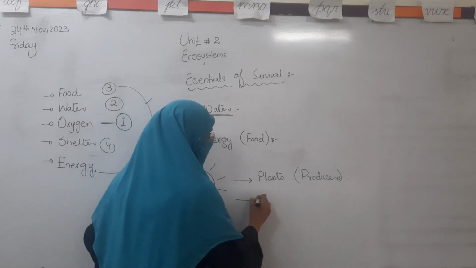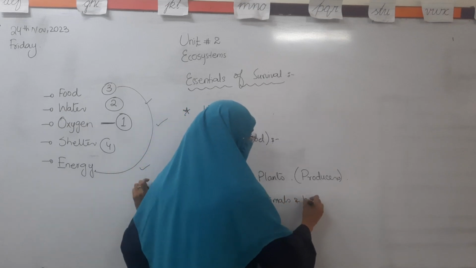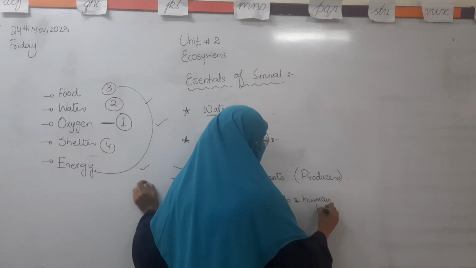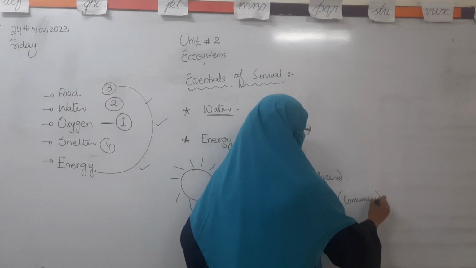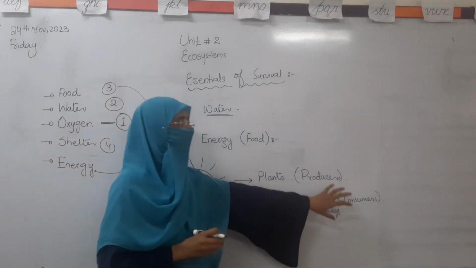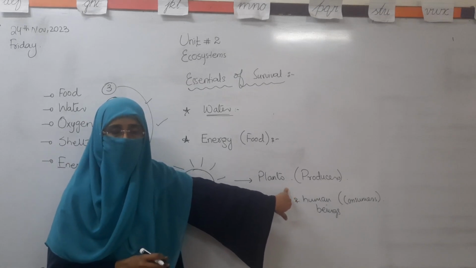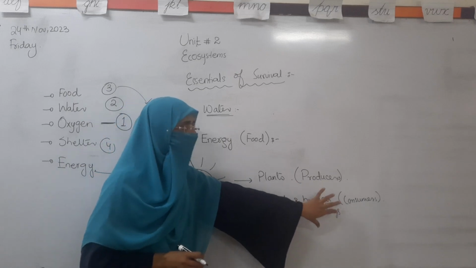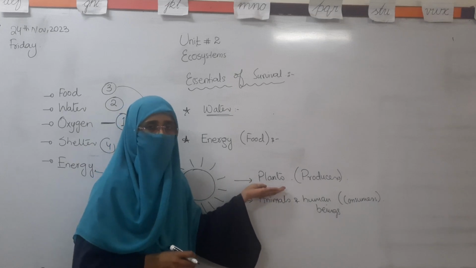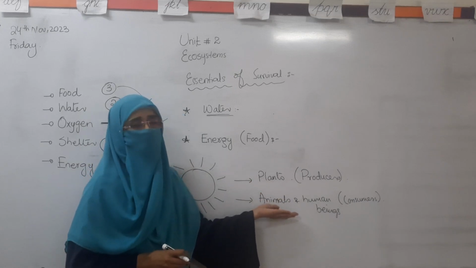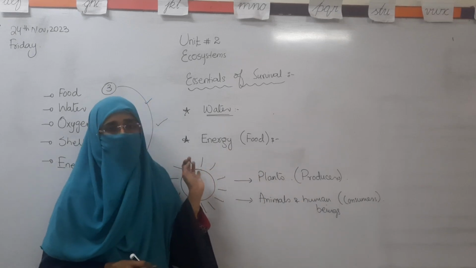So the animals and the human beings are called consumers. It means that they are getting the energy from the plants. Plants have the ability to make their own food through the process of photosynthesis, so they are called producers, and the human beings and the animals are getting the energy from the plants. They are eating the plants, and so indirectly animals and human beings are getting the energy from the sun, and the plants are getting the energy from the sun directly.